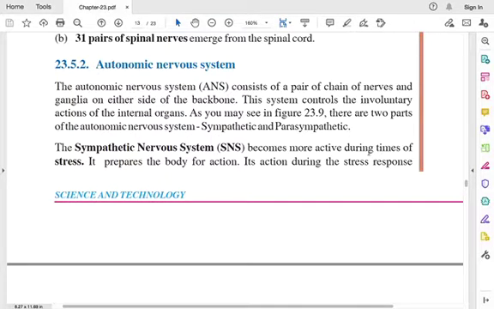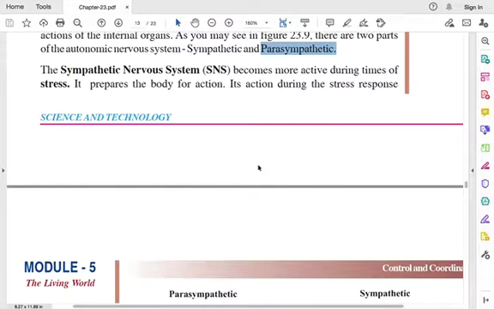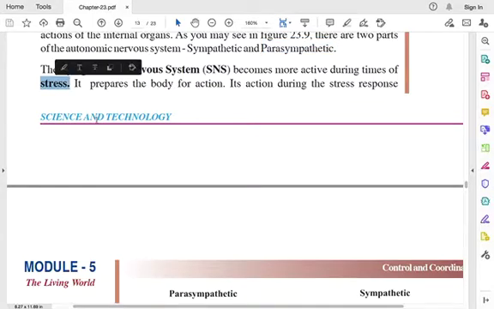And when it comes to the autonomic nervous system, there are two parts. First one is sympathetic and second one is parasympathetic. So we will see what these are. When it comes to the sympathetic nervous system, they become more active during times of stress. We all know that there are some times of stress, so our body has to react.